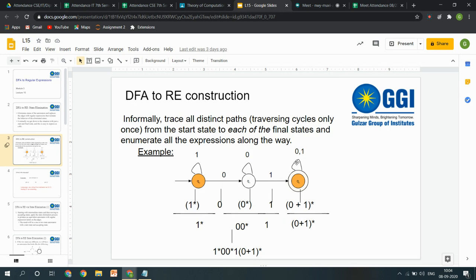Next I am having 0 and 1, 0 comma 1, and a number of possibilities. So how can I elaborate this? This means that whenever you go through this part, can you take both 0 and 1s here?